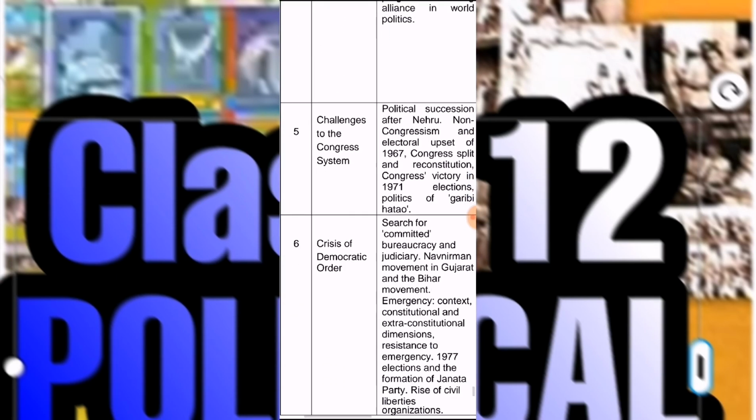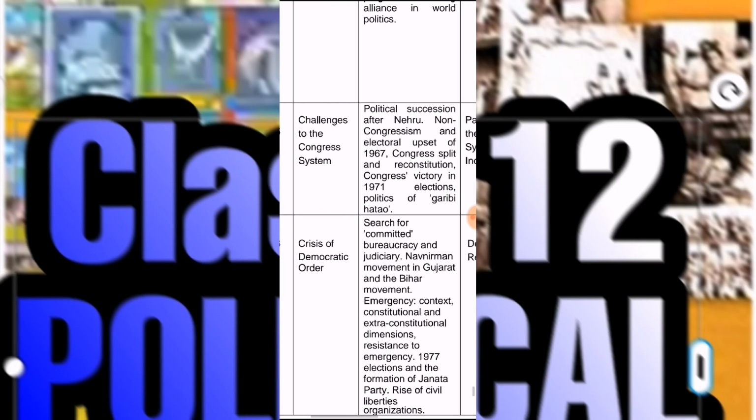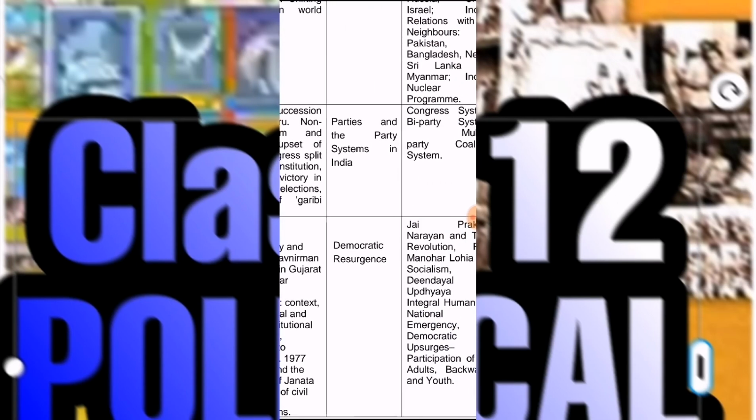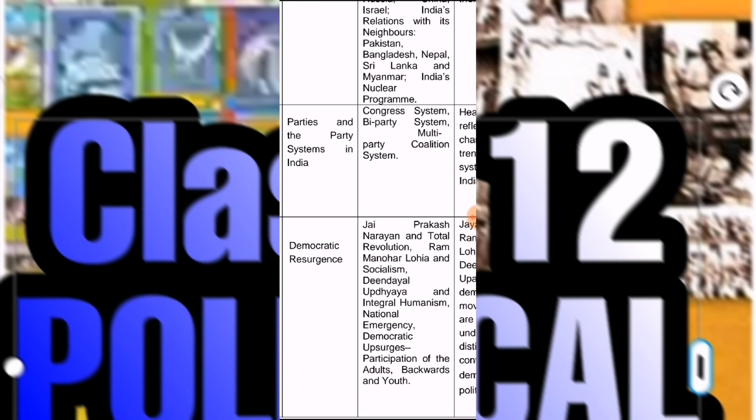Next we are going to talk about chapter number 6, Crisis of Democratic Order. Here, students, democratic resurgence. The important topics covered by the CBSE board are Jayaprakash Narayan, total revolution, the role of Ram Manohar Lohia, and the role of Deen Dayal Upadhyay.